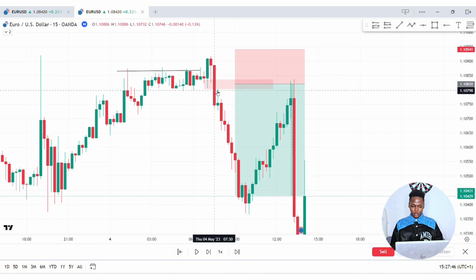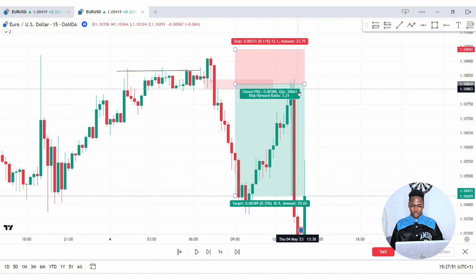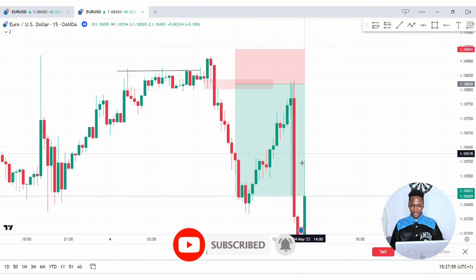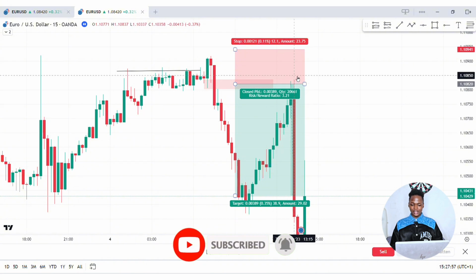Price eventually came back to fill in this level of inefficiency that was left in the market, right? It had to come back to fill in this inefficiency before moving to the downside. And eventually, after price filled this level of inefficiency, you can see the displacement to the downside.